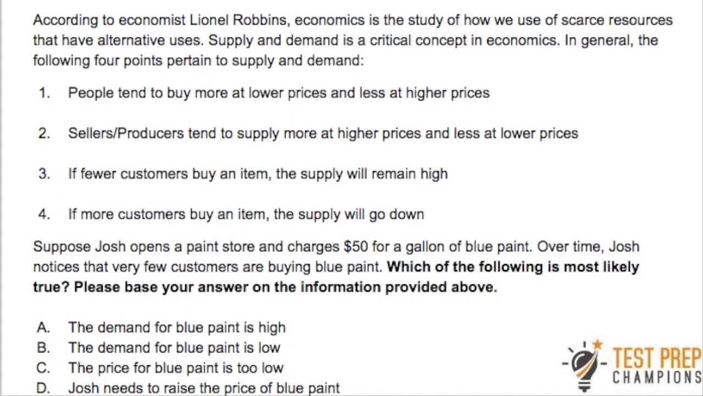Okay, the next question, it says here, according to economist Lionel Robbins, economics is the study of how we use scarce resources that have alternative uses. Supply and demand is a critical concept in economics. In general, the following 4 points pertain to supply and demand. 1. People tend to buy more at lower prices and less at higher prices. 2. Sellers/producers tend to supply more at higher prices and less at lower prices. 3. If fewer customers buy an item, the supply will remain high. 4. If more customers buy an item, the supply will go down.